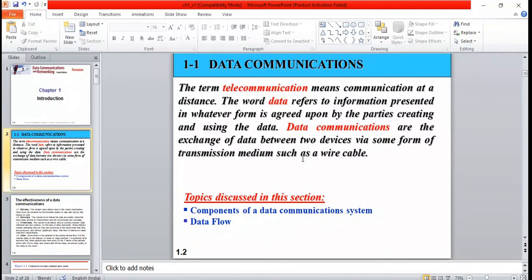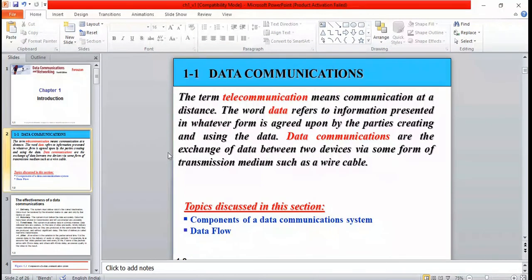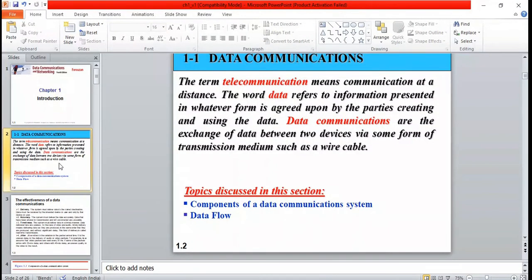So what are the components? Yesterday we discussed some components. What are the things required to communicate between two devices? We'll go through and understand the components of data communication. Before that, we'll understand some of the characteristics. To provide effective data communication, what are the fundamental characteristics?